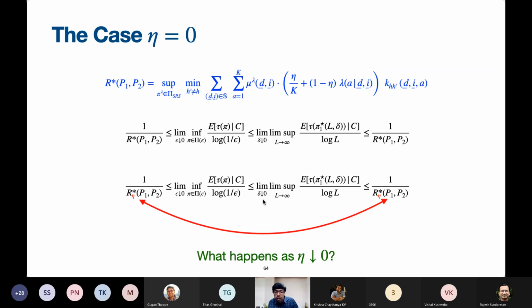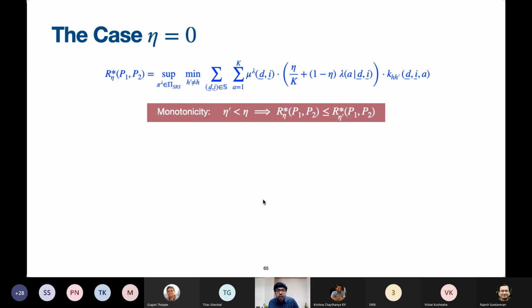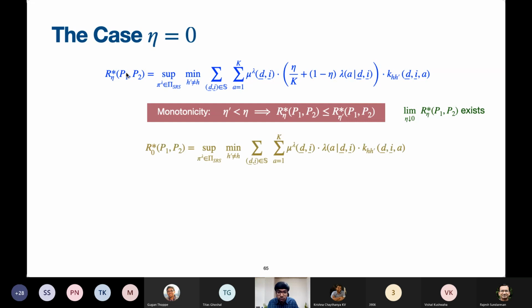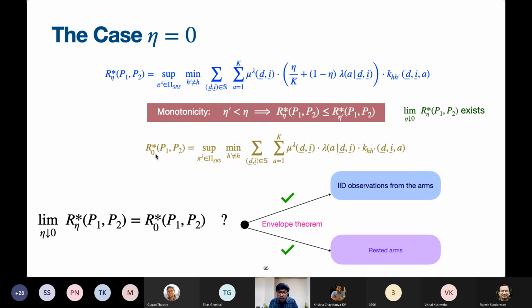Now, what happens as eta goes to 0 is what we want to ask. It turns out that as eta becomes smaller and smaller, this R eta star becomes larger and larger. So there is a monotonicity property, and therefore the limit definitely exists. But all that we don't know is whether this limit is finite or infinite. Also, let's just plug in eta equal to 0 here and get another expression, which I call R0 star. Ideally, we would like to have both of these equal. Are these equal is the question.